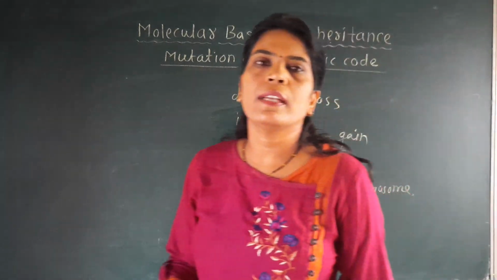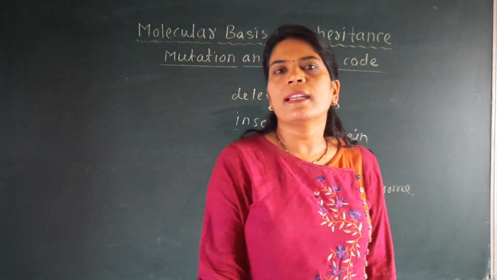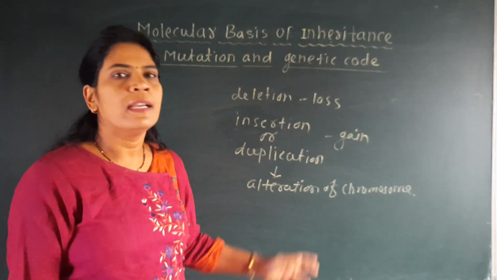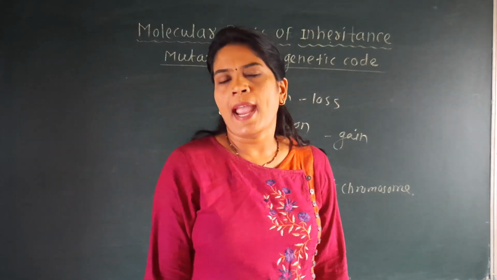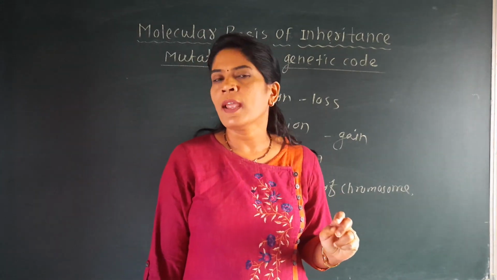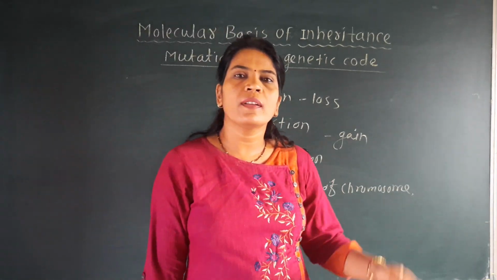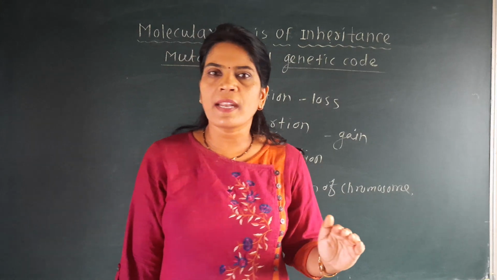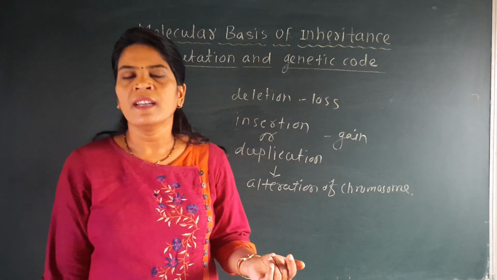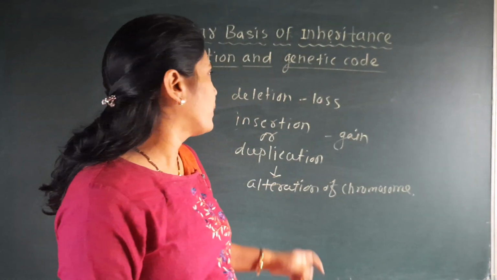Thus in today's lecture we have seen the two properties of the genetic code, that is the codon, anticodon, and initiation and termination codon. At the same time we have seen the dictionary of the genetic code and how these 20 amino acids are coded by these 61 codons. Then we have seen the genetic code and mutation, that means the codon or sequence present on the DNA or on the mRNA, and due to mutation, if that sequence changes, there will be a point mutation, or there will be a frame shift mutation.